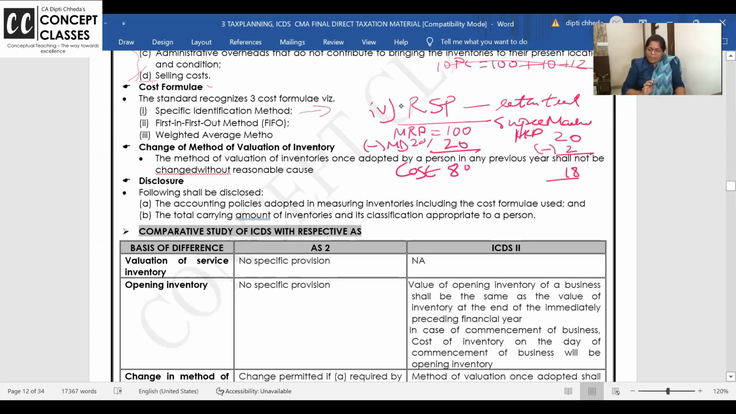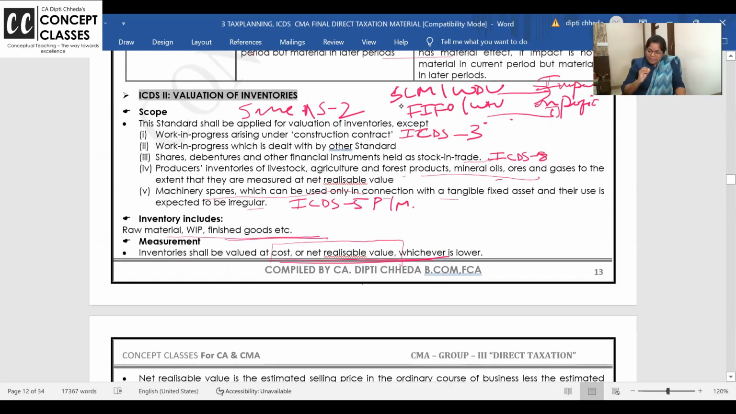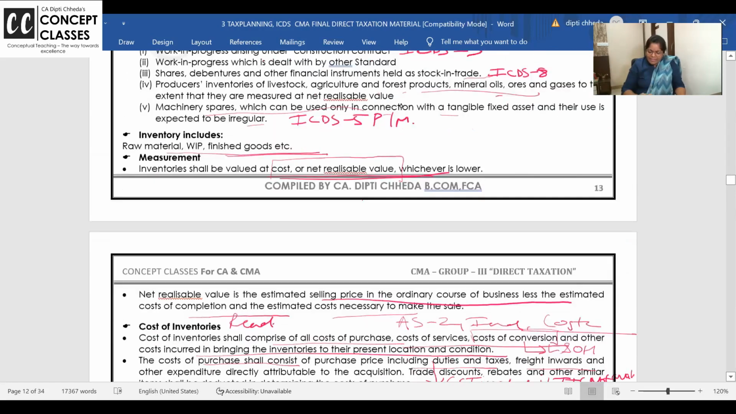Can some of you respond? My speed is fine. ICDS explanation is over. Ma'am, this is exactly like AS. Fine then.